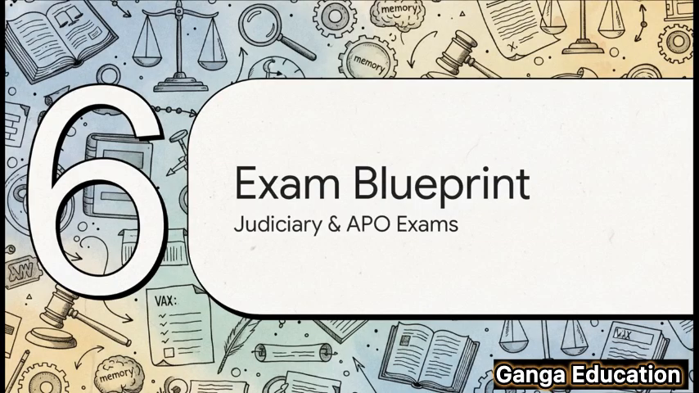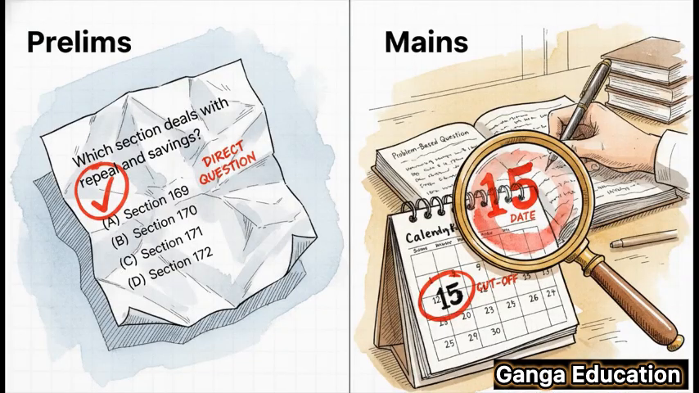Okay, let's wrap all of this up and put it into a neat package for your exams. What are the absolute key takeaways you need to remember about Section 170 for your judiciary and APO preparations? For your judiciary prelims, you can expect a direct hit. A question like, which section of the Bharatiya Sakshya Adhiniyam deals with repeal and savings? And you'll know the answer is Section 170. Now, for your mains, they're likely going to give you a problem-based question. They'll describe a scenario, and you'll have to decide if the old law or the new law applies. And what's the key to solving it? You got it. Correctly identifying and applying the cutoff date.